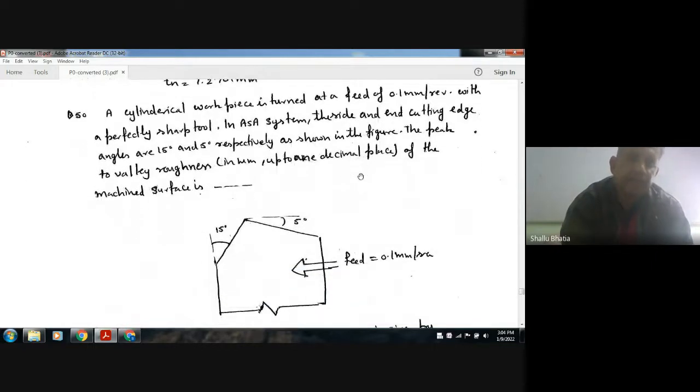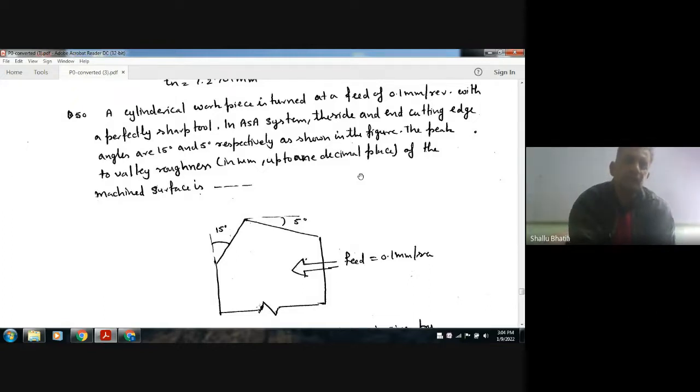Next, a cylindrical workpiece is turned at a feed of 0.1 mm per revolution with a perfectly sharp tool. In an ASA system, the side and end cutting edge angles are 15 degrees and 5 degrees respectively, as shown in the figure.